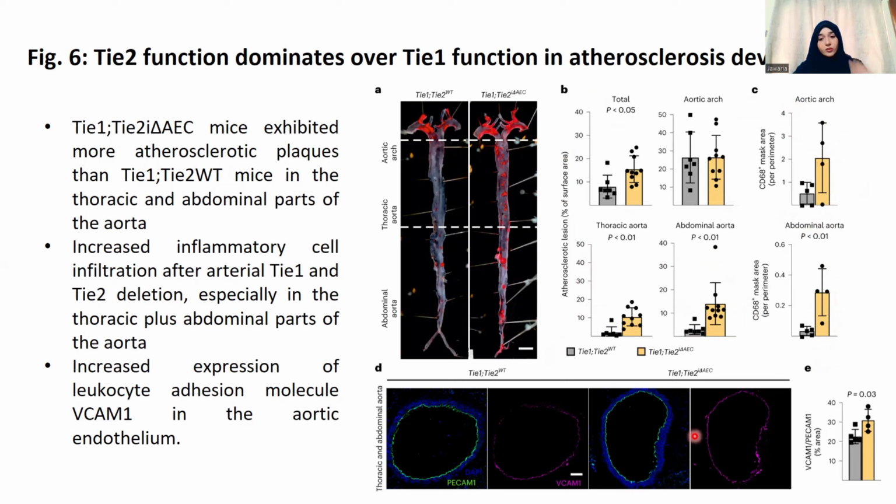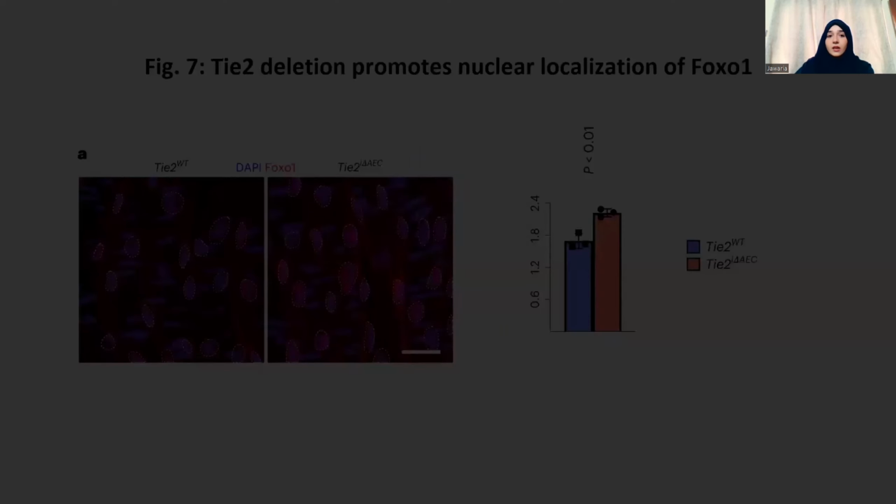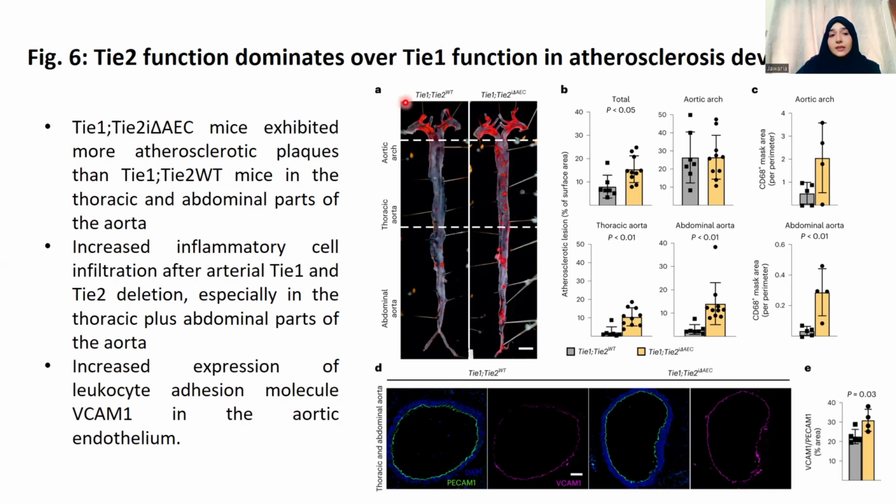This is the immunofluorescence staining, where we can see that there are more adhesion molecules in the Tie1 and Tie2 deleted mice, and this is the quantified result, which again suggests increased expression of adhesion molecules like VCAM and PECAM in the aortic endothelium. So the results suggest that Tie2 function dominates over Tie1 in atherosclerosis development.